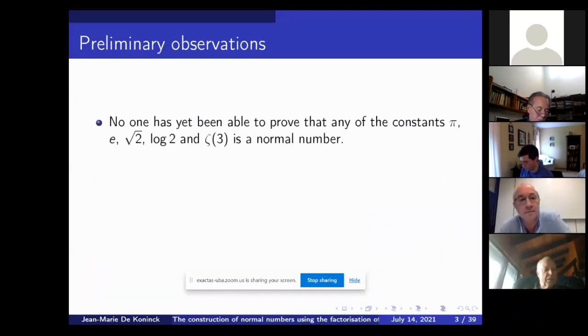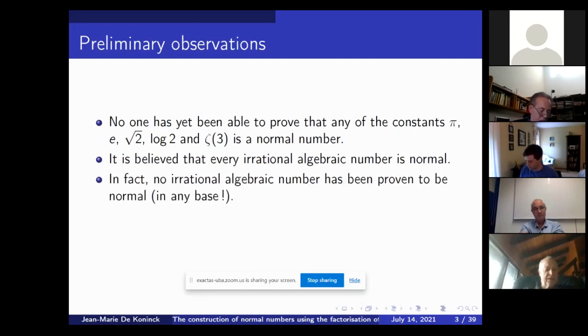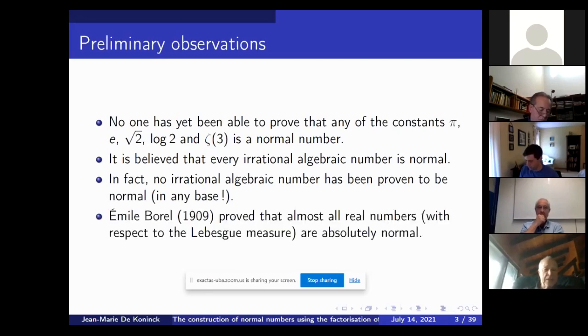Okay, some preliminary observations. First of all, no one knows if the common constants such as pi, e, square root of 2, square root of 3, log 2, log 3, even zeta of 3, are normal numbers. But we do believe that every irrational algebraic number is normal, such as square root of 2, square root of 3. But we can't even prove that. Nobody has been successful in proving that any of those irrational algebraic numbers is normal in any base.